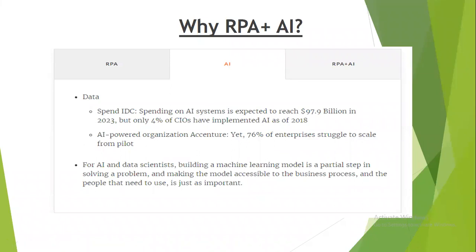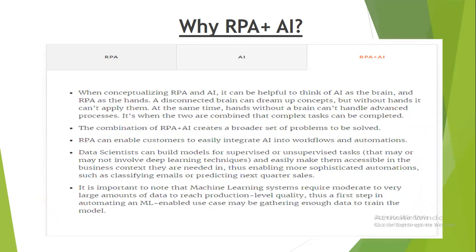There are data scientists and teams who are developing models, but the gap is actually getting that model into production, or launched so that the business process can use it. This is the gap we need to fill so that whatever model is available, we can implement it in our business process, combining these two things, RPA plus AI, to bring in hyper automation.